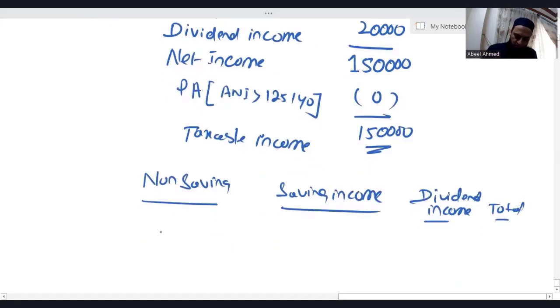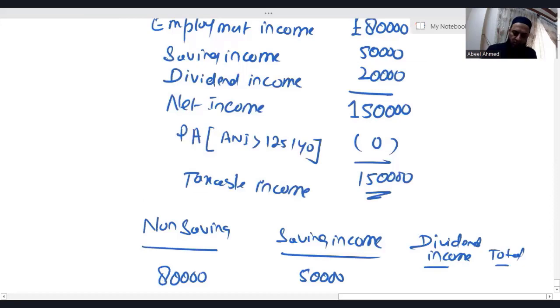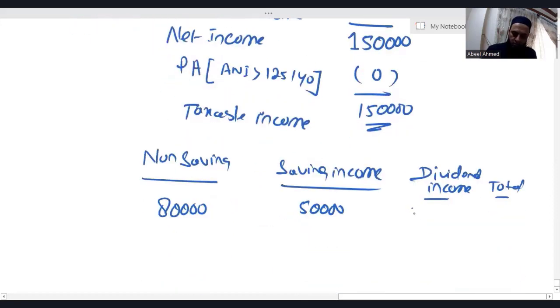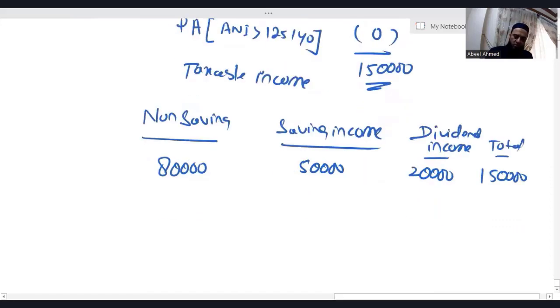Employment income is 80, saving is 50, dividend income is 20. Altogether 1,50,000. There is no personal allowance because adjusted net income is more than 1,25,140, so personal allowance is 0. The same amount becomes your taxable income. Now let's apply the tax rate.